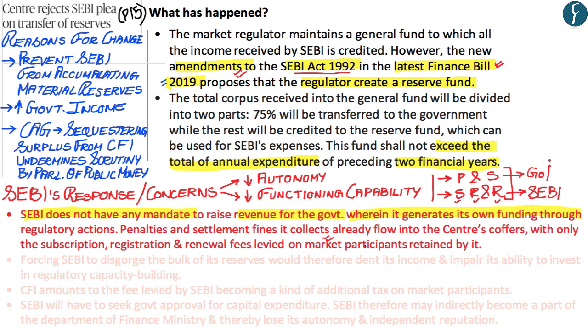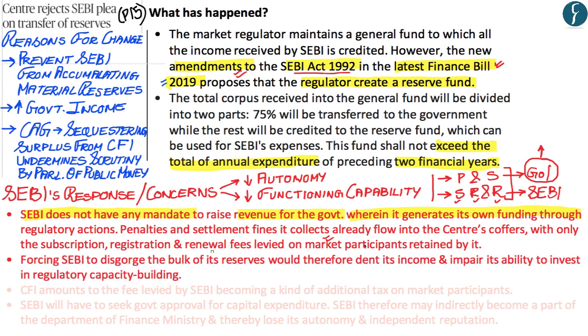Therefore, according to SEBI, a large percentage of the money that it already earns is already given to the Government of India. Therefore, according to the SEBI chairman, if SEBI is forced to give out the bulk of its reserves, basically 75% of its reserve, to the Government of India, then it would impair the ability of SEBI to invest in capacity building so as to serve its regulatory functions. Whereby if SEBI only has 25% of the money that it earns as revenue and it is also not getting money from the Government of India, then according to the SEBI chairman, SEBI would not have enough money to ensure capacity building, such as the use of new technology to function as an effective market regulator.